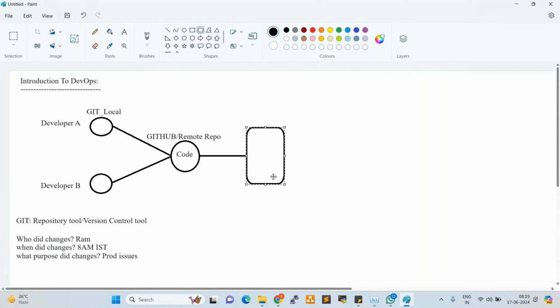Developers always develop the code on their local Git, right? Once development is completed, they push the code to GitHub. GitHub is the remote server. Fine. So after that, we have Jenkins. What is Jenkins? What will Jenkins do?